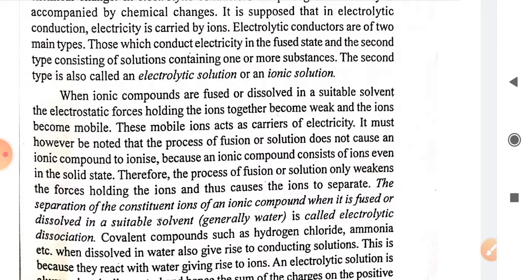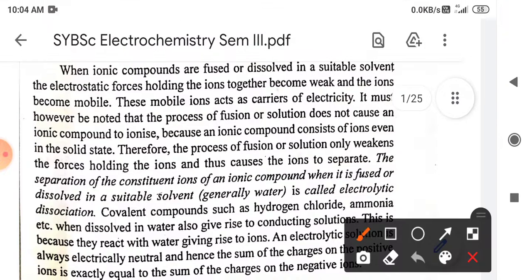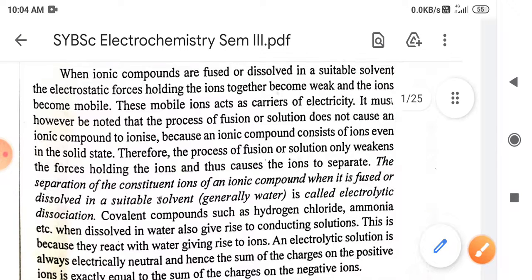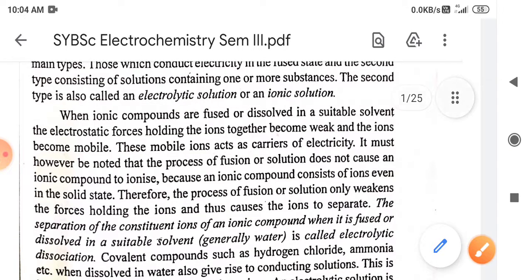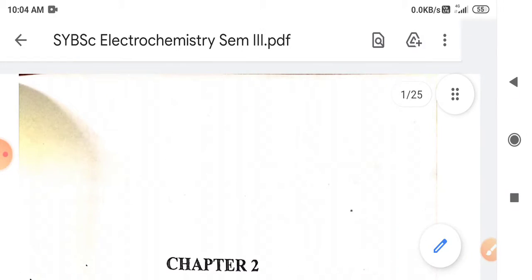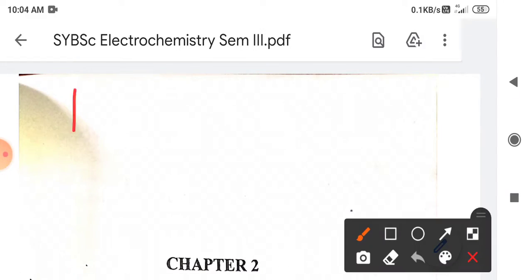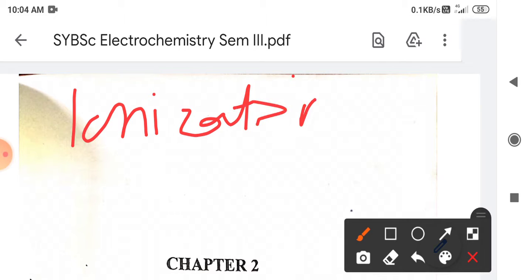Now when an ionic compound is fused or dissolved in a suitable solvent, the electrostatic forces of attraction holding the ions together become weak, and the ions become mobile. We all know that there are two important terms here: one is ionization, and another one is dissociation.